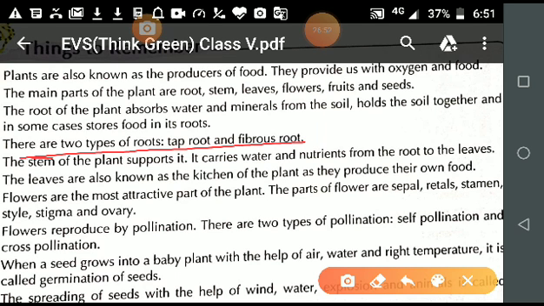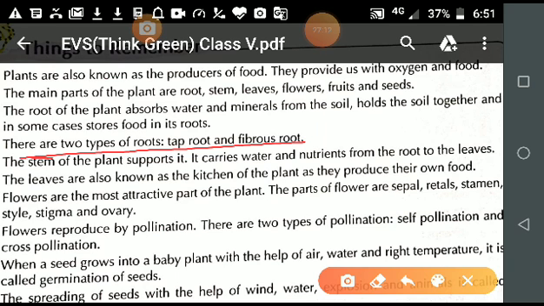Or you can do one activity also, students. Take grass from the ground, and wash the roots of the grass with water. Is it clear?